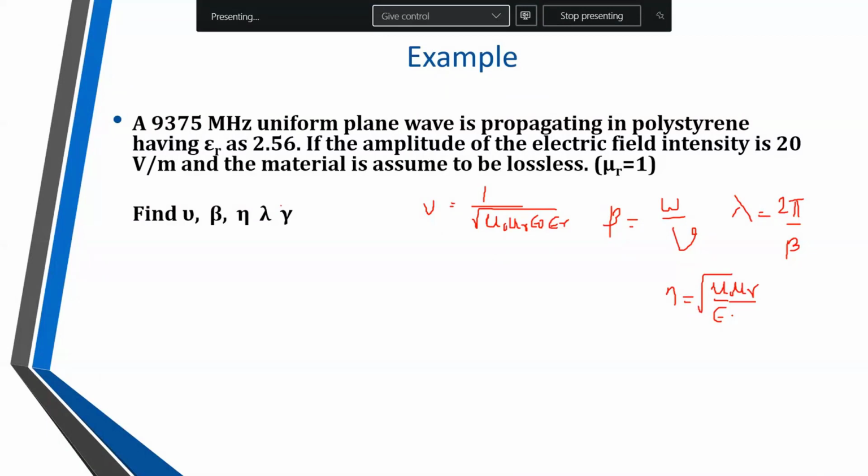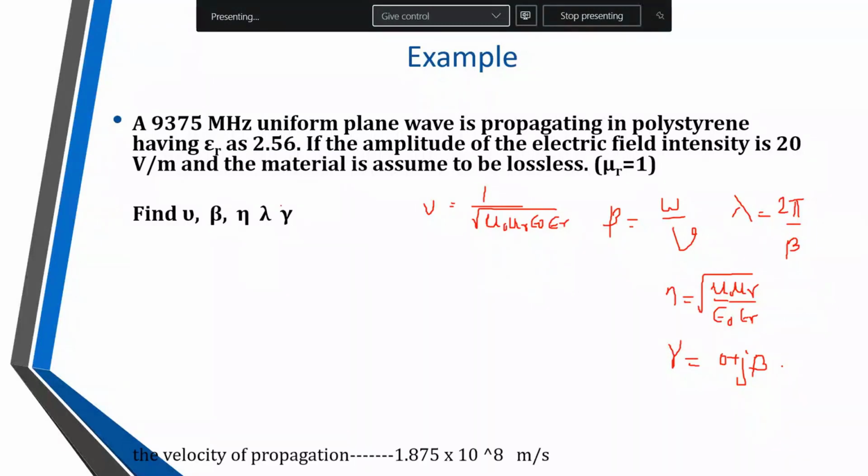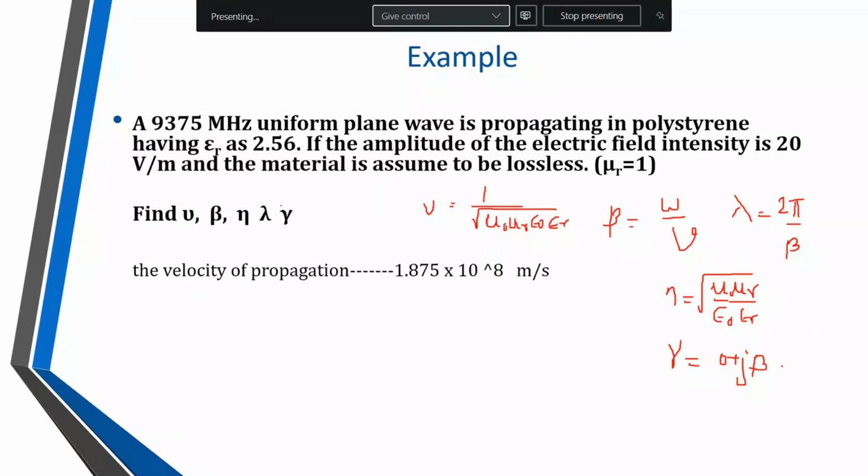For gamma, alpha is 0 because sigma is not present, so 0 plus j beta is nothing but gamma. Use all these equations. I have all the solutions with me. Velocity is 1.875 into 10 raised to 8 meters per second. Check whether you got the answer.